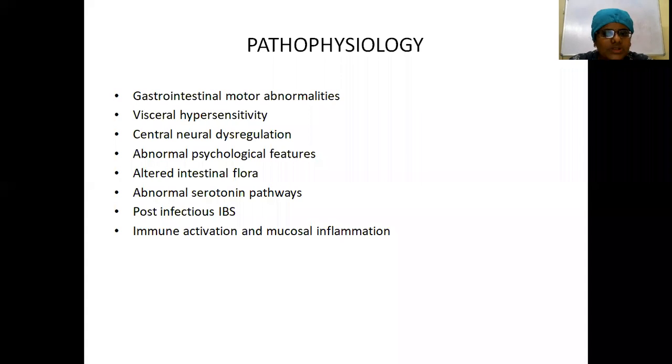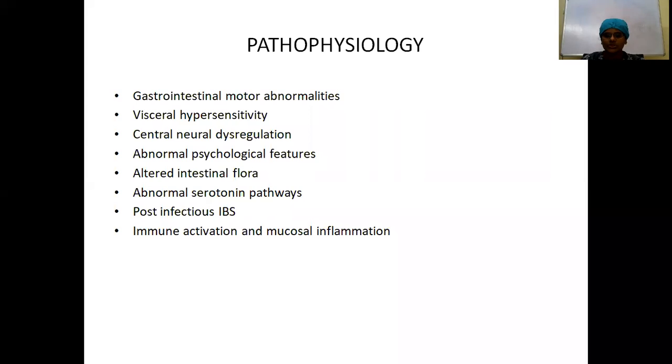The next proposed theory is visceral hypersensitivity. Usually when we take food, because of the food intake, intestinal distension will be there. This dilatation will stimulate the sensory receptors. Usually in these patients, the sensory receptors are hyperactive, and this causes visceral hypersensitivity. It causes abdominal pain.